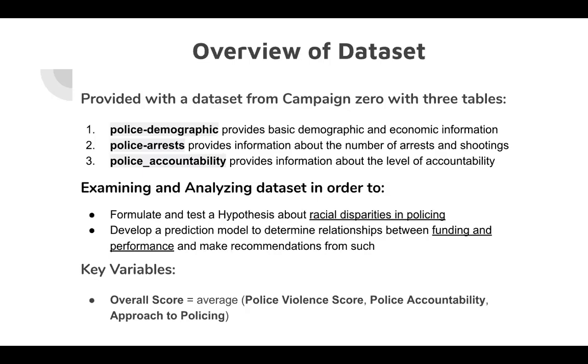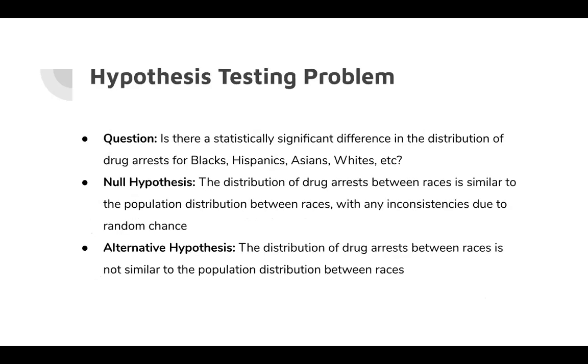The key variables that we were looking at were the overall score, which is computed as the average of police violence score, police accountability, and approach to policing. So for our hypothesis test, we wanted to find whether there is a disparity between drug arrest rates between different races. Our null hypothesis was that the distribution of drug arrests between races is similar to the population distribution between races, and our alternative hypothesis was that these distributions were not similar.